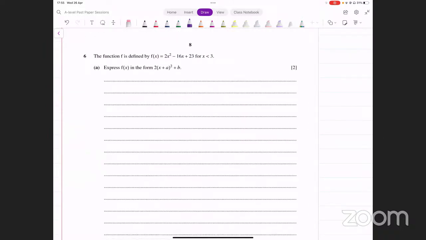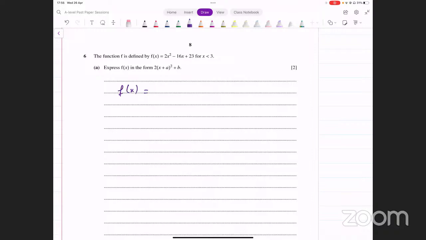The function f is defined by f of x equals 2x squared minus 16x plus 23 for x less than 3. Now it says express f in completed square form. You have to convert it into completed square form. How do you do that? There are multiple methods that you might know about. Apply whichever you're more comfortable with, that's okay.